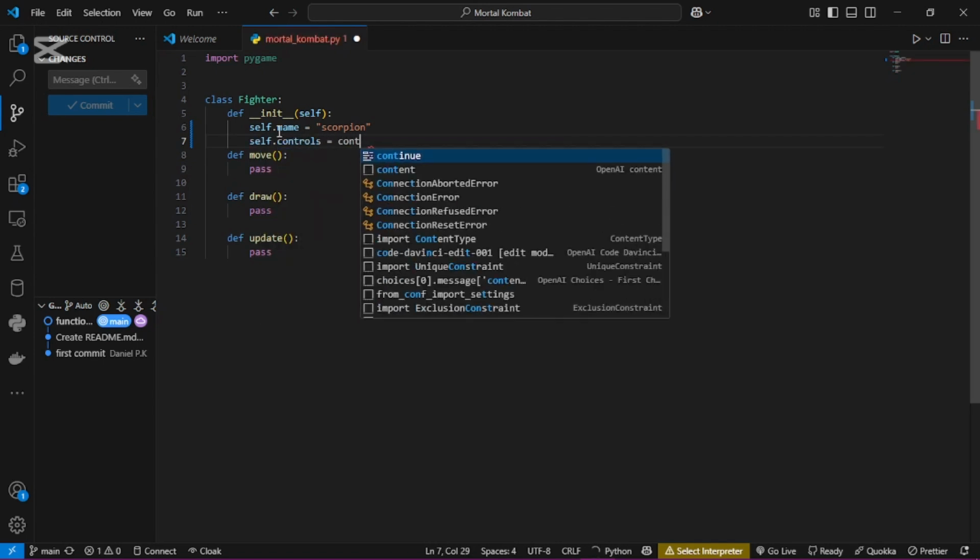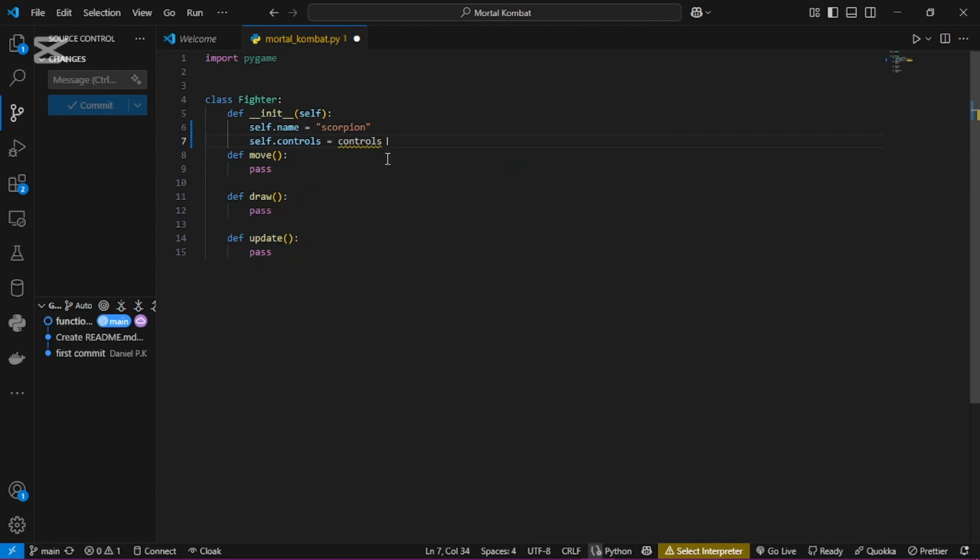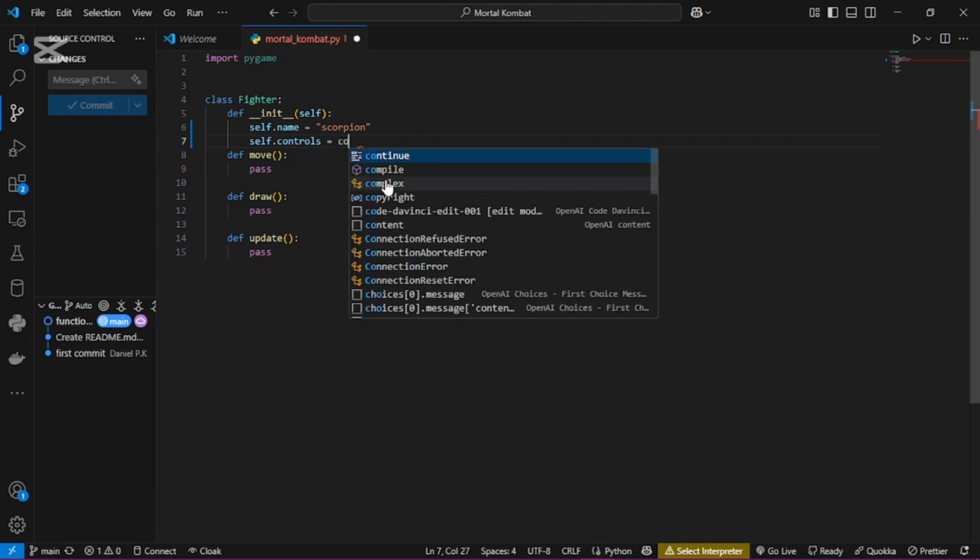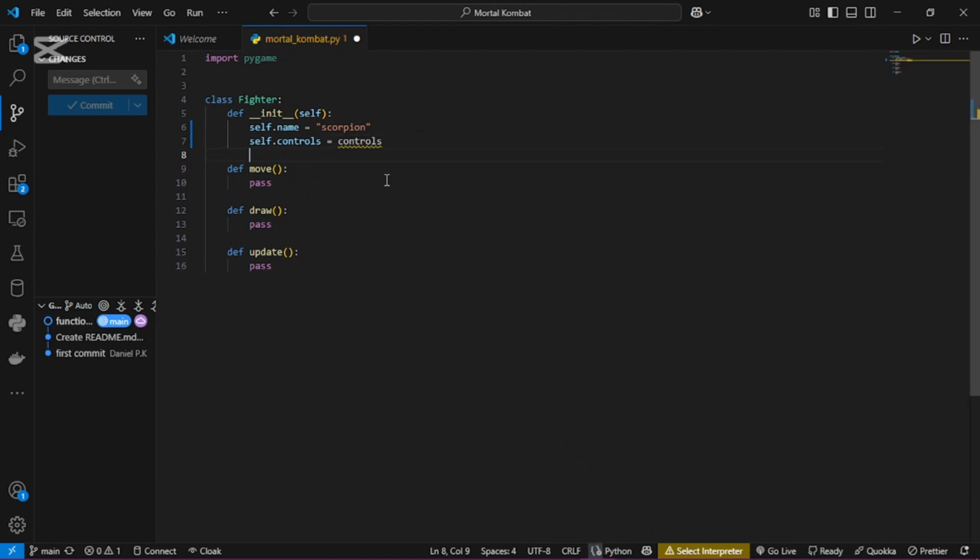I made a mistake. Not define. Okay, I've not defined anything yet, so the errors are going to be there. But we say controls equals controls, which we'll be making. In the future, we will make variables that will handle all the fighters' controls. You understand? So that is what will be stored in our init method.